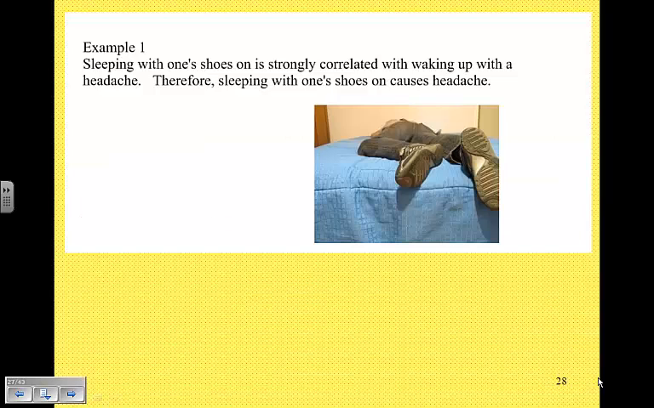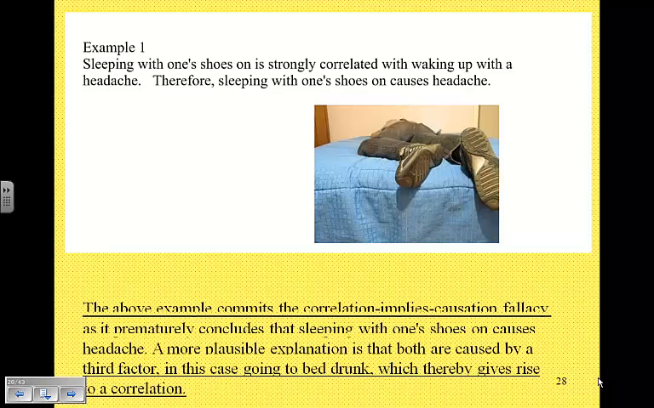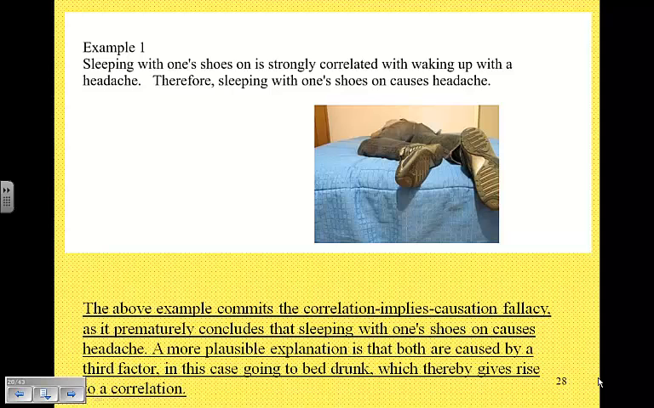Here's an example. Sleeping with one's shoes on is strongly correlated with waking up with a headache. So can we say that sleeping with one's shoes on causes headaches? Well, no. Anyone who's been to college might be able to explain that. A more plausible explanation is that both are caused by a third factor, in this case going to bed drunk, which thereby gives rise to a correlation.